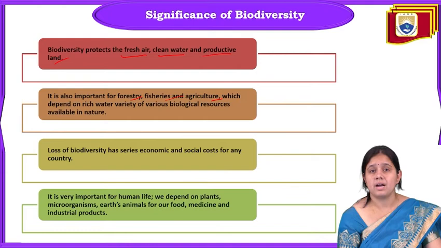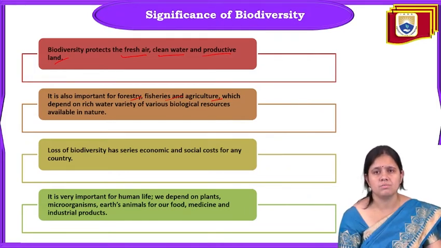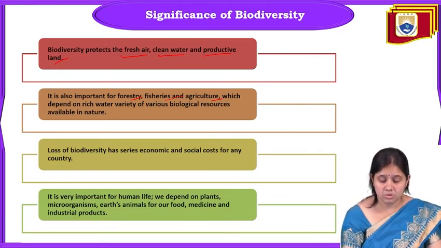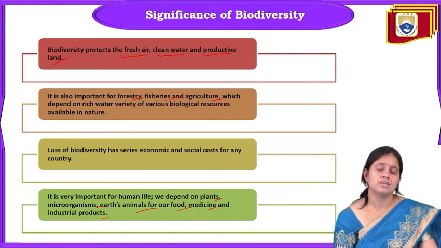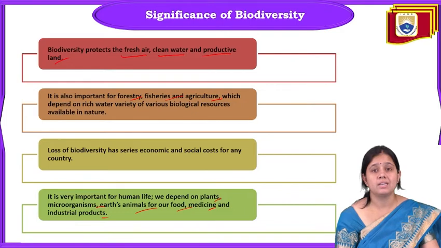And some plants are economically important, so if there is a loss of that plant, that country's economy will be affected. So biodiversity is very important for human life. We depend on plants, microorganisms, and animals of the earth for our food, medicine, industrial products and all. So we are totally dependent on biodiversity for our daily life, for our daily needs, for our daily useful substances, for our food, for our home, for everything. We are dependent on the biodiversity.